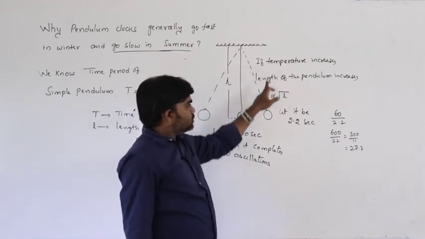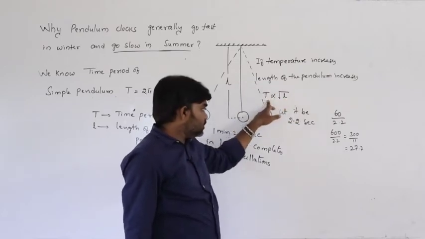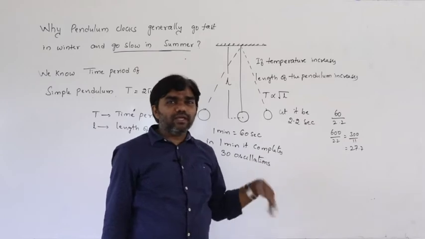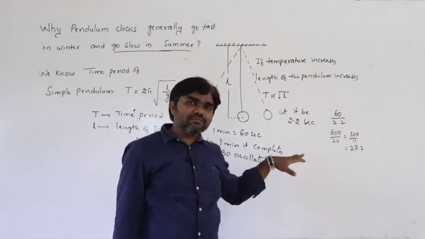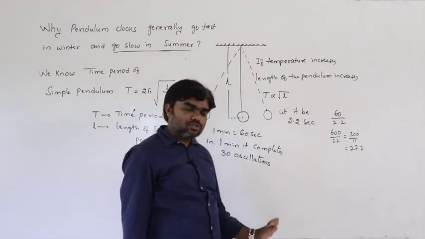Due to increase in temperature, length increases. Due to increase in length, time period increases. Time period increases means the number of oscillations made by the pendulum decreases. That becomes slow. That means it becomes slow.